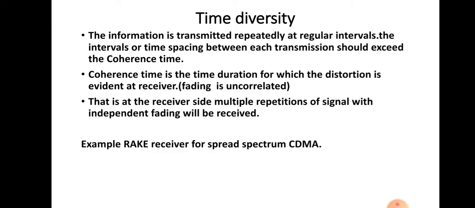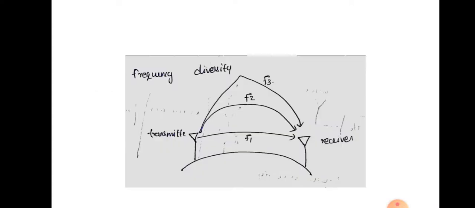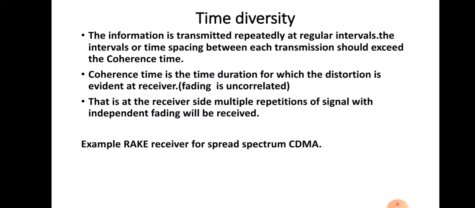Suppose it transmits at a particular time t equal to 1 second, then after 3 seconds it transmits again, then after 6 seconds it transmits. So there is repeated transmission of the same information at regular intervals of time.